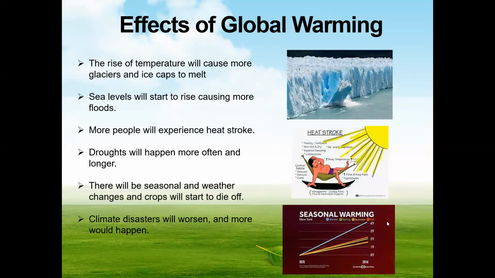Effects of global warming. The rise of temperature will cause more glaciers and ice caps to melt. Sea levels will start to rise, causing more floods. More people will experience heat stroke. Droughts will happen more often and longer. There will be seasonal and weather changes, and crops will start to die off. Climate disasters will worsen and more would happen.